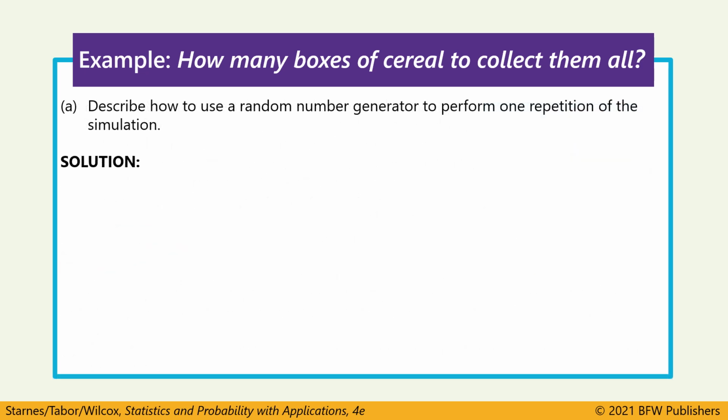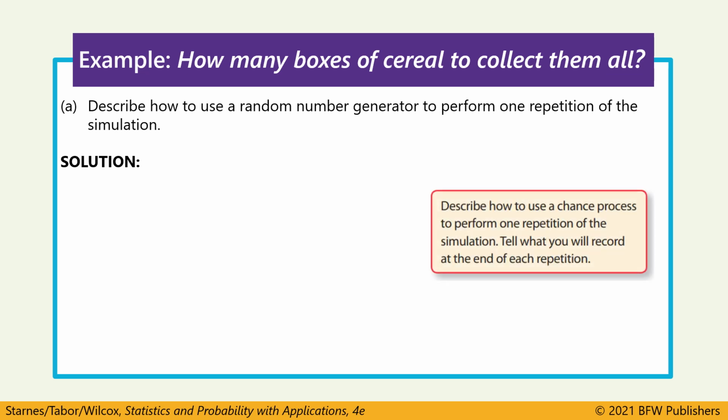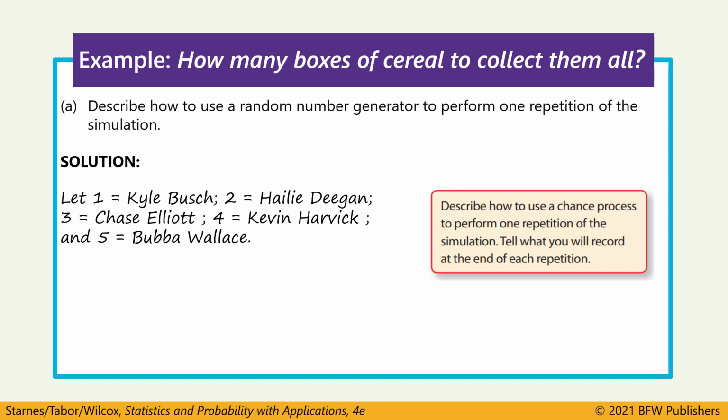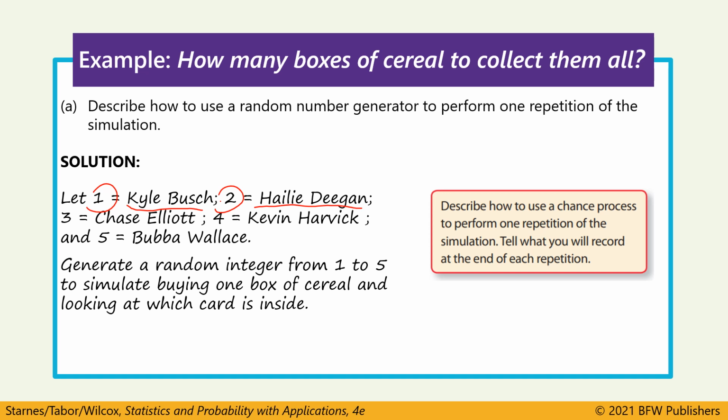When we conduct a simulation, we're simulating a real-world process with something that simplifies it. In this case, we're going to use a random number generator. There are 5 cards in these boxes, and each one is equally likely to occur. So the number 1 will represent the first driver, Kyle Busch. The number 2 will represent the next driver, Haley Deegan, and so on until we get to 5. Then we use our random number generator to randomly give us a number between 1 and 5. That's simulating buying a box of cereal, opening it up, and seeing which card is inside.